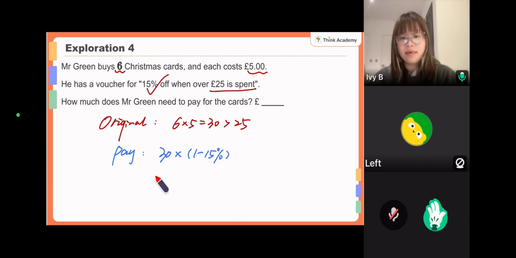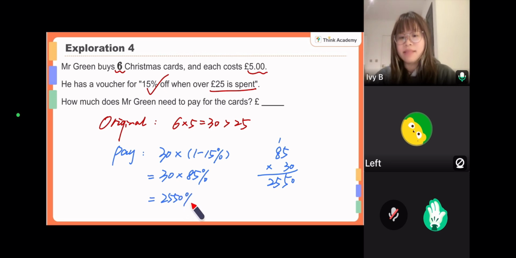Is that okay? So it will be 30 times 85%, which is 2,550%. And if you remove the percentage symbol, it will be £25.5. So that will be the final answer.